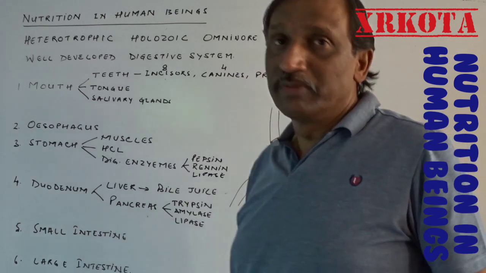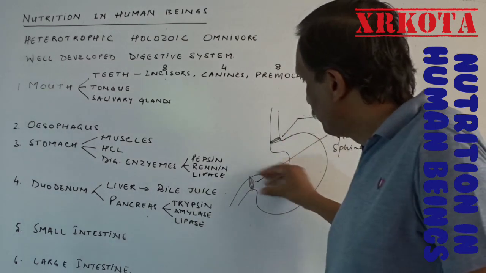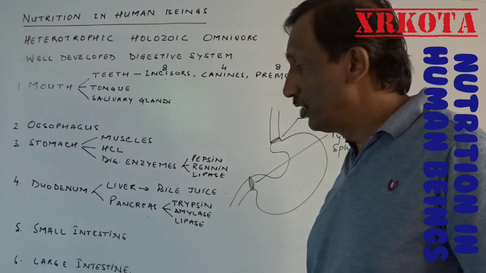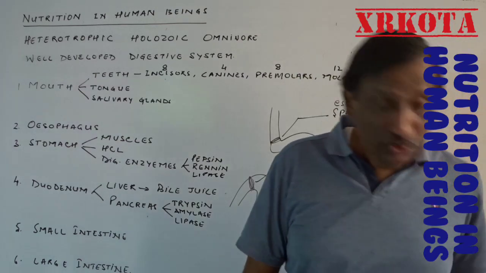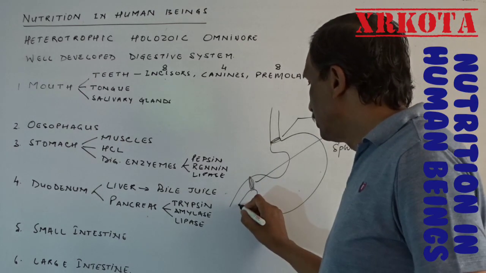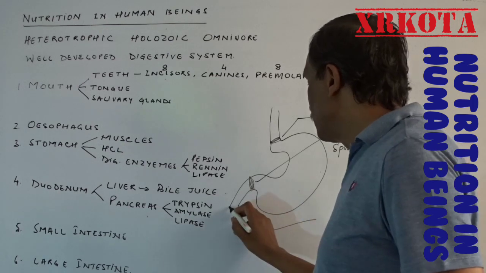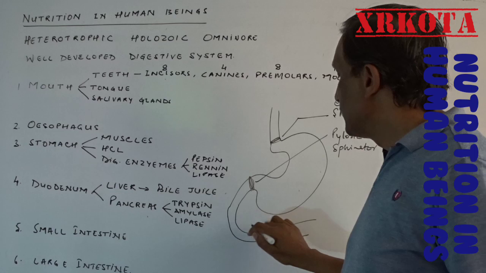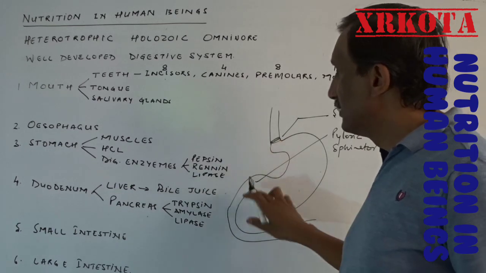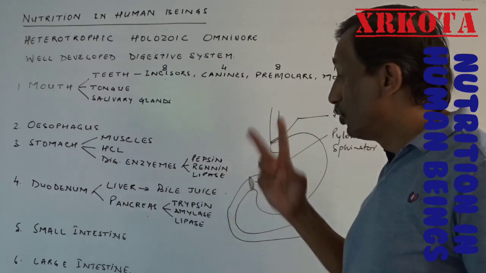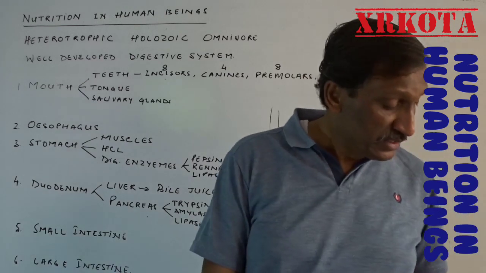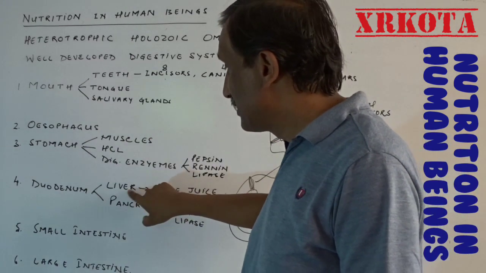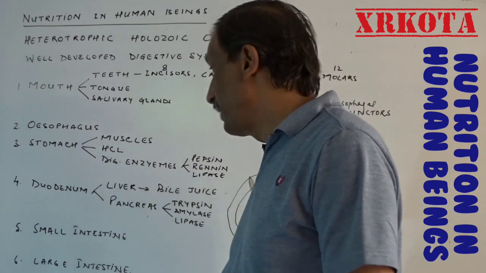Next is the duodenum. As the food digests here, a small amount of the food passes into the duodenum. The duodenum is the next U-shaped turn of the digestive system, found soon after the stomach, and here lies the pancreas and here is the liver. Though it is a small part, it is very important because of the opening of 2 important glands, the largest gland, the liver, and the second largest gland, the pancreas.